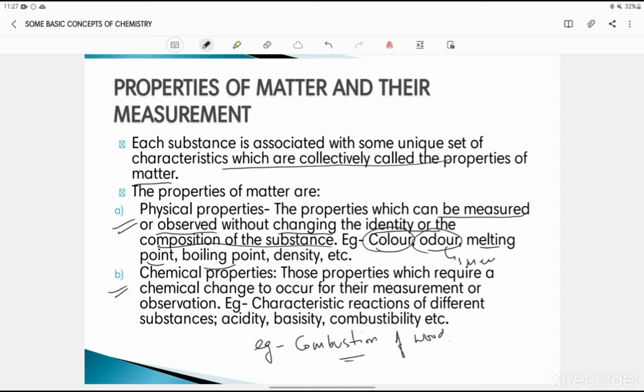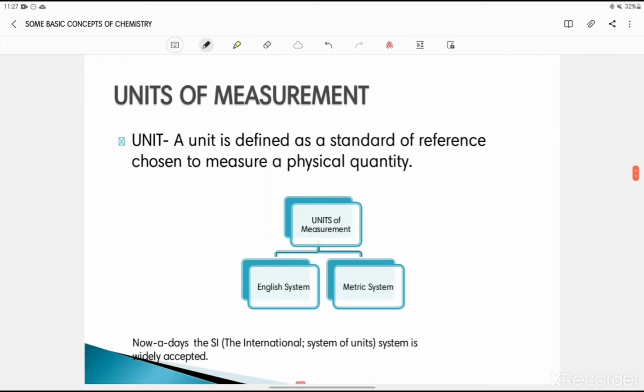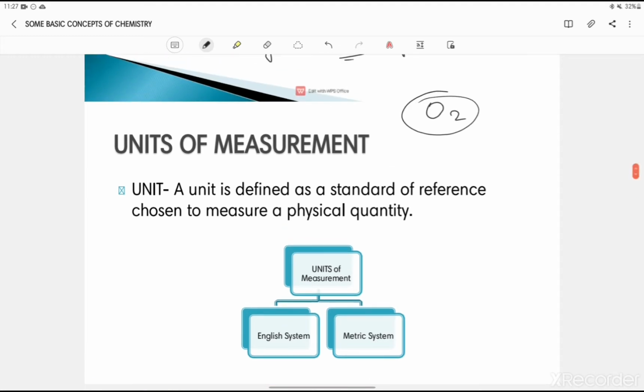So combustibility, then we have acidity, basicity, these all are chemical properties of matter. Alright, fine. Is that clear up to now? Okay. Now, just suppose I have given you some oxygen to work with, and I ask you what the physical properties are. You will say that, ma'am, it is colorless, it is odorless, it is tasteless, etc. And if I ask you the chemical properties, you are most likely to say that it is important for combustion, it reacts with almost each and every element, right?